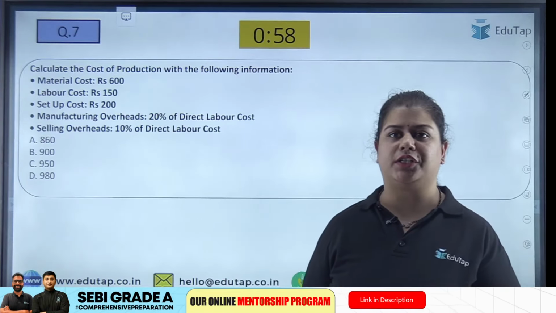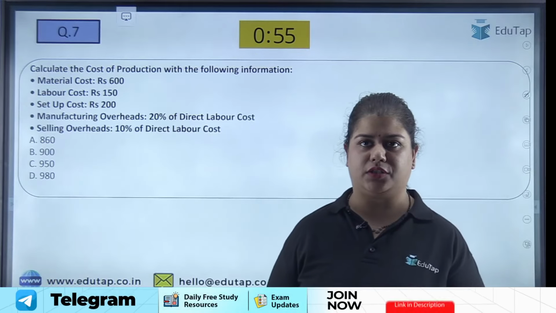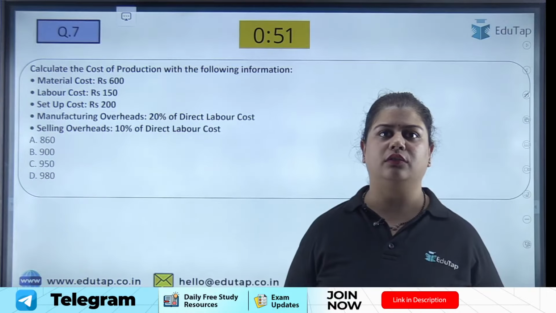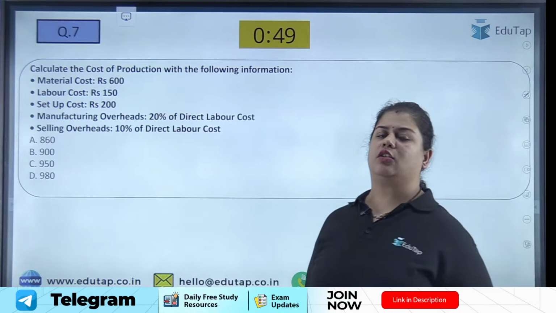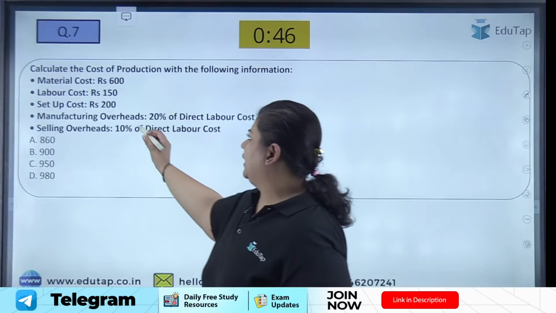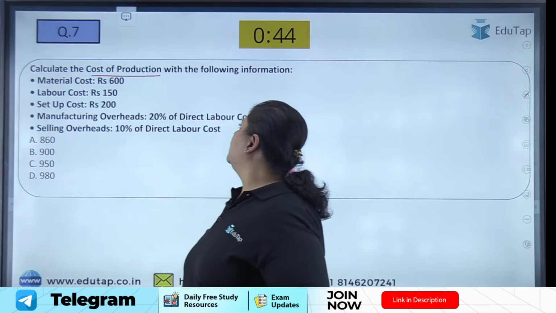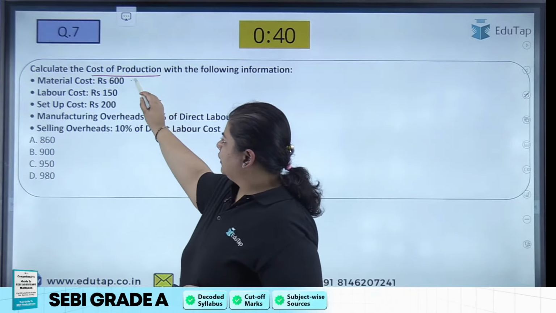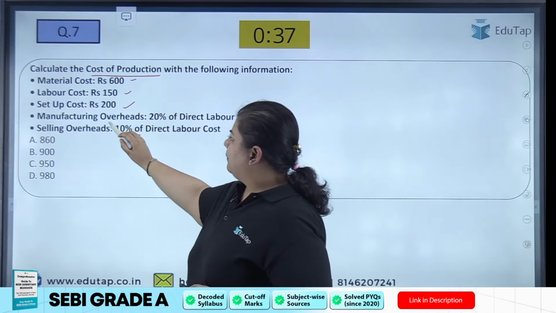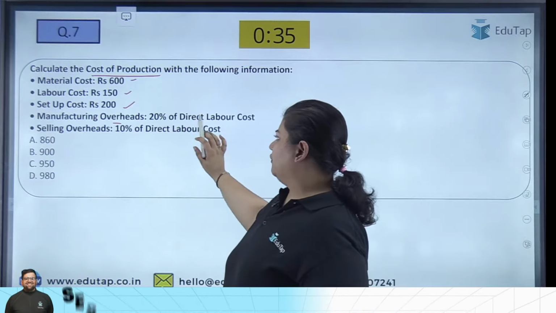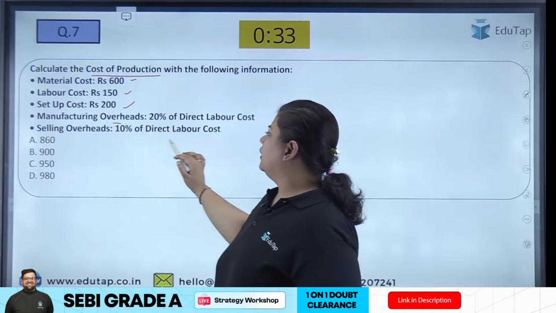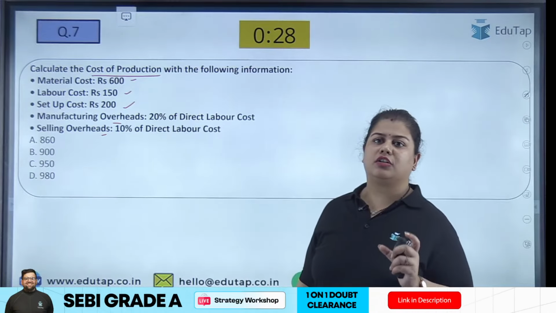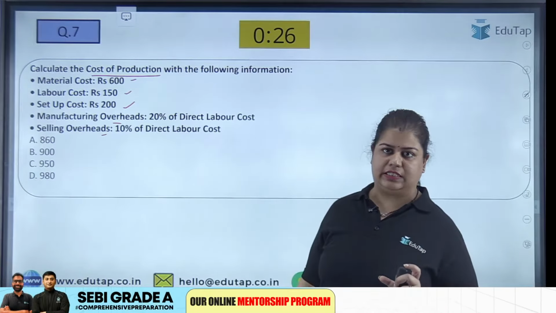Moving on to question 7, which is a numerical based question, and it's very easy. Try to answer this question on your own. Calculate the cost of production with the following information. We have material cost, labor cost, setup cost, manufacturing overheads is not given to us directly, but we can solve it, and selling overheads is also given to you. So tell me, in cost of production, what all do we consider?